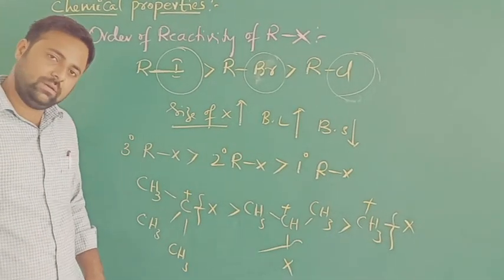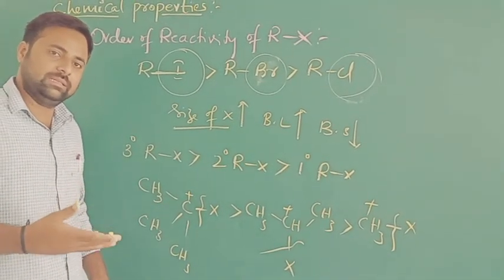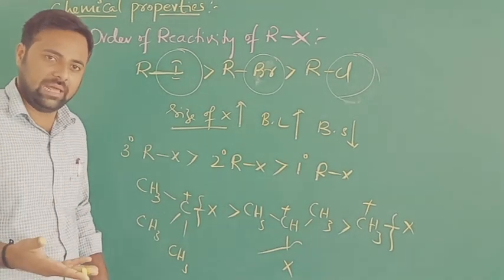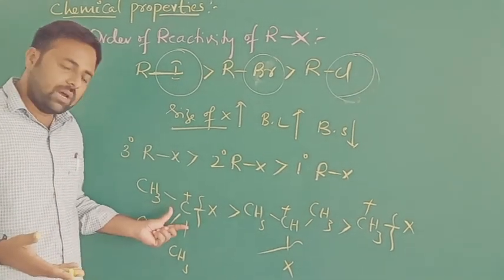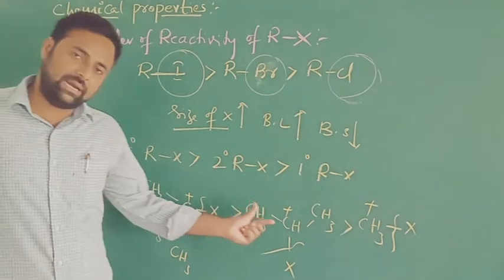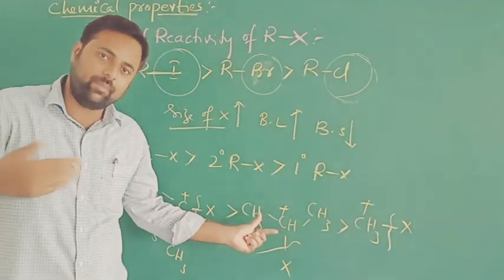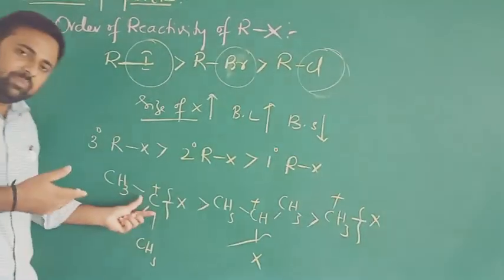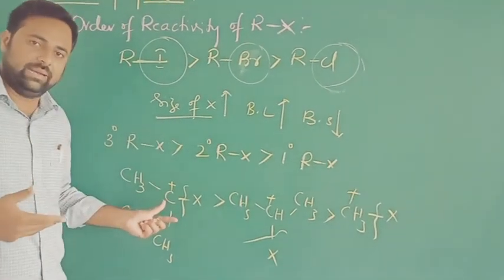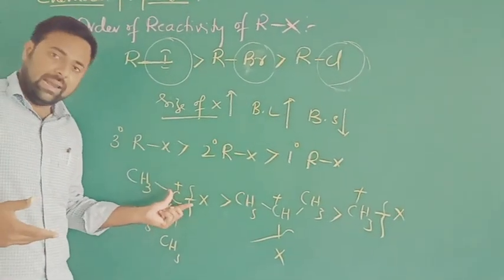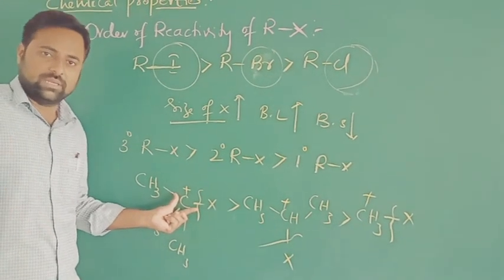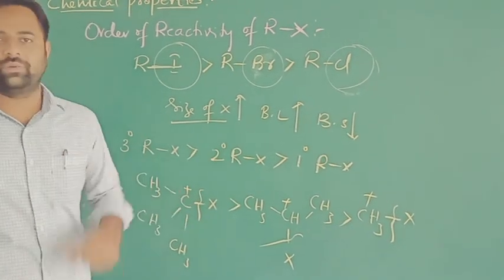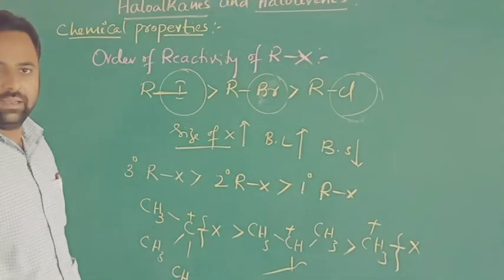Based on this, the stability of carbocations decides the reactivity of alkyl halides. Tertiary carbocation is more stable than secondary carbocation, and secondary carbocation is more stable than primary carbocation. To form this stable carbocation, that alkyl halide is going to react positively. So this is the order of reactivity of alkyl halides.